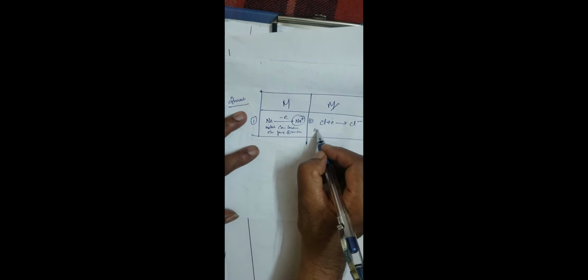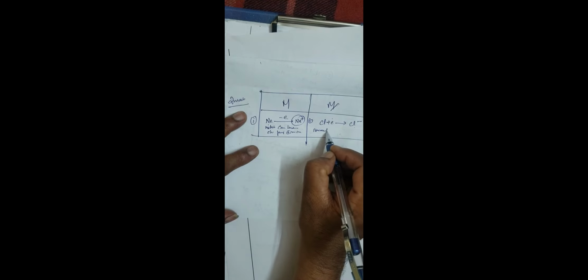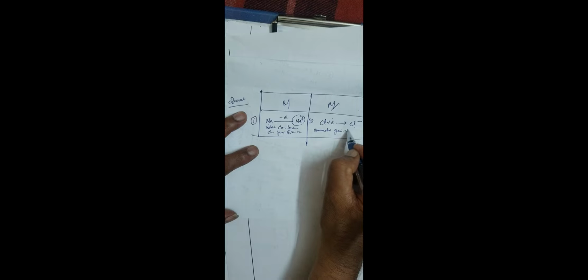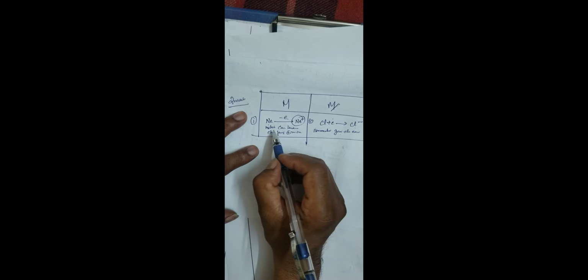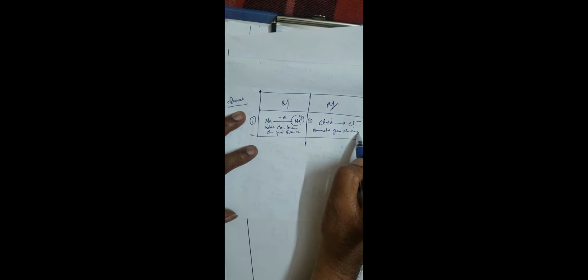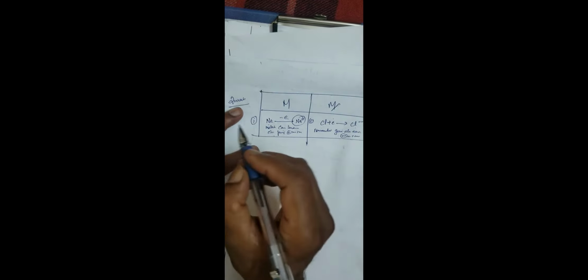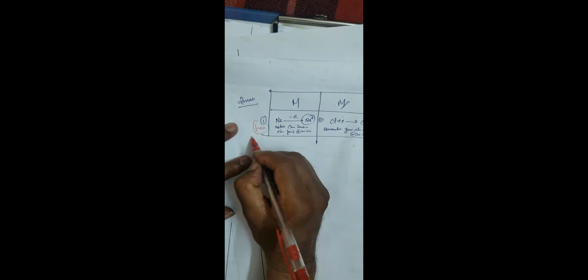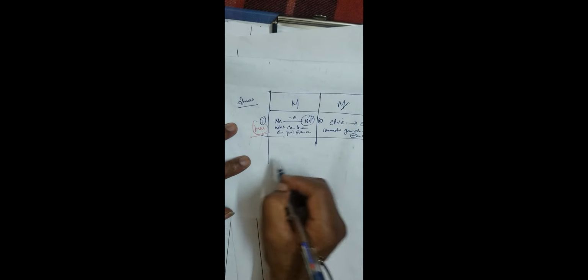Therefore, non-metal gains electrons easily, forming a negative ion, while metal can lose electrons easily. This is the first 1 mark, you got it, right? Okay. Any other difference?